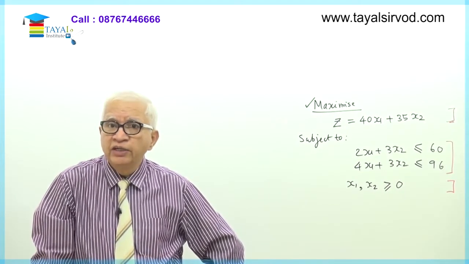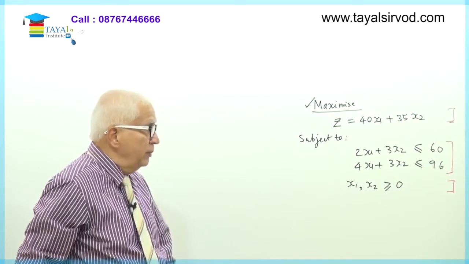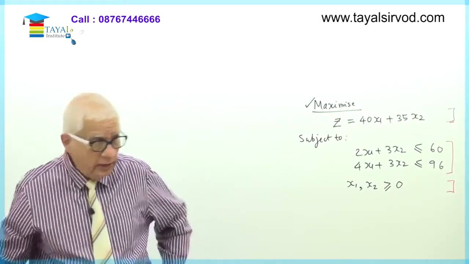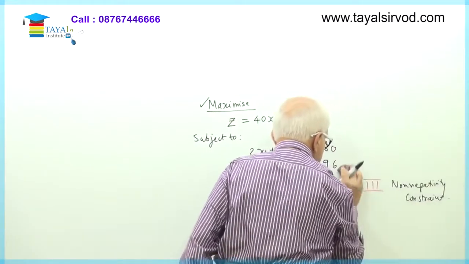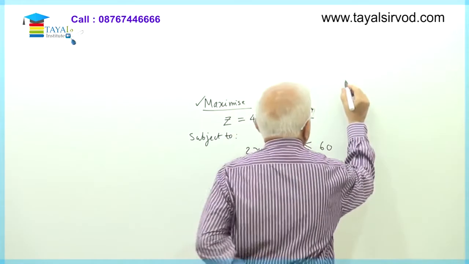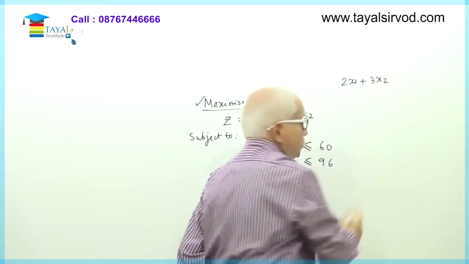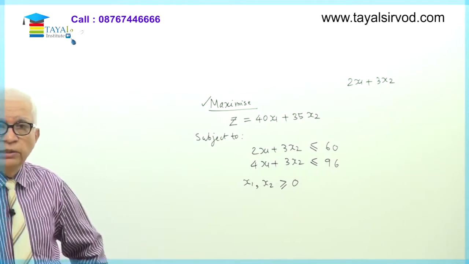Take one constraint at a time. So the first constraint is 2x1 plus 3x2 is less than or equal to 60. Okay, so I am writing it here. Now we know that these are the three parts. I will take up constraint number 1, which tells me that the value of 2x1 plus 3x2 shall be less than or equal to 60.